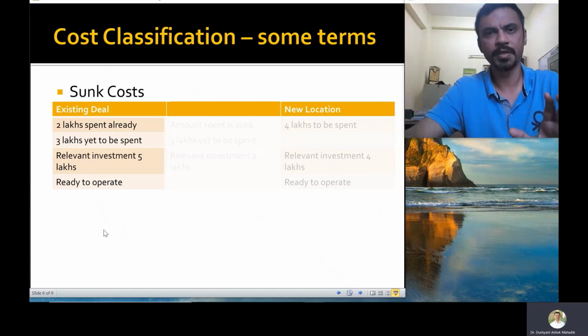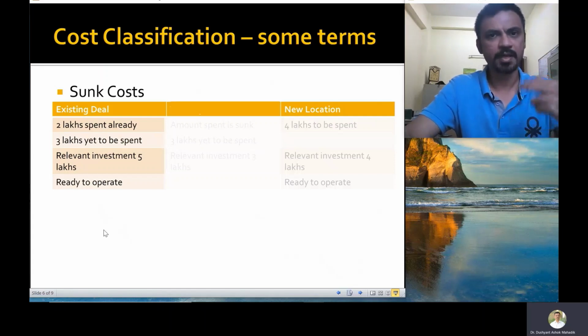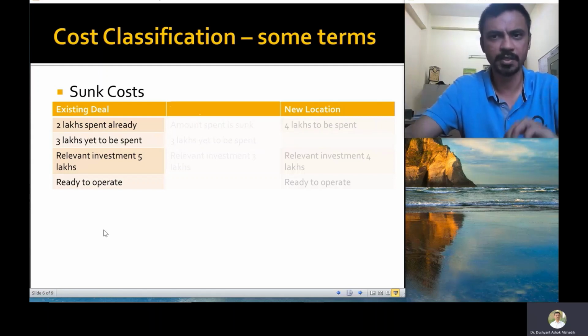One is move to a new place, spend 4 lakhs and start the business, or continue with the existing, spend another 3 lakhs, already you have spent 2 lakhs, and then start the sales or inaugurate the shop. So which is a better option? Take a moment to pause and think about it and see which makes sense.